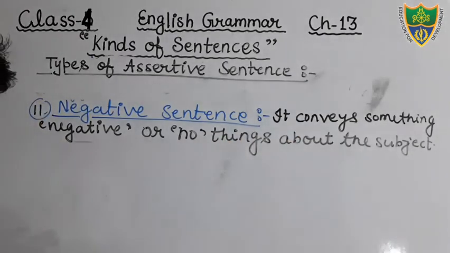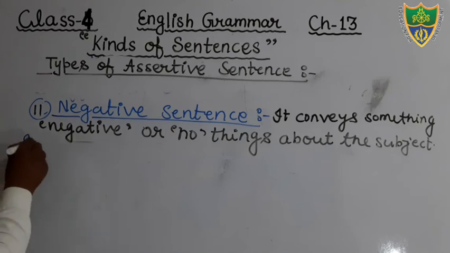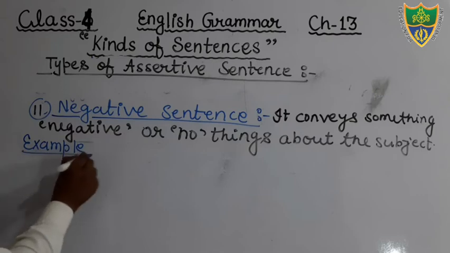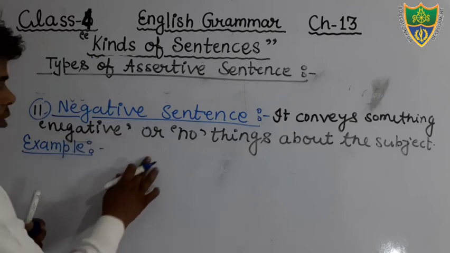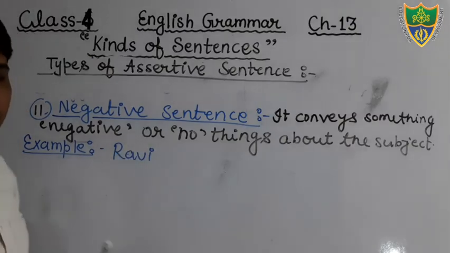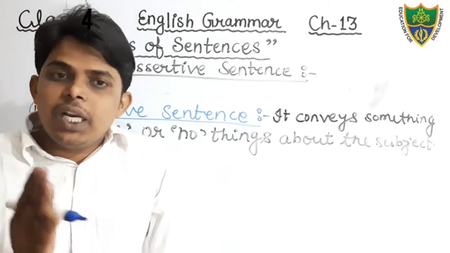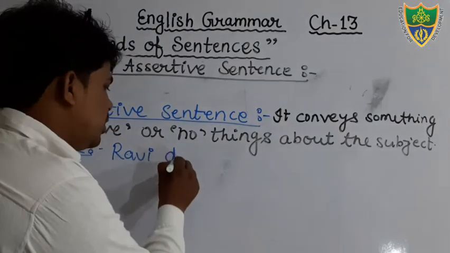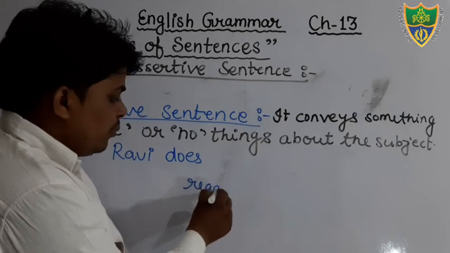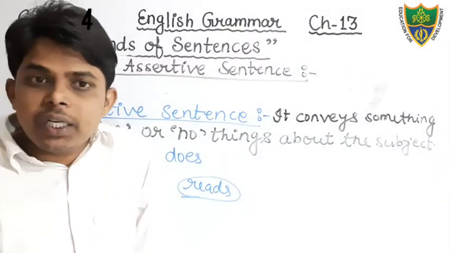The same example we will follow. The first example I had given in the previous affirmative sentence: Ravi reads a book. Just see students, Ravi reads a book. That is affirmative. But when we make it negative, we will use the helping verb does, because that is reads. It means the sentence refers to the simple present tense.